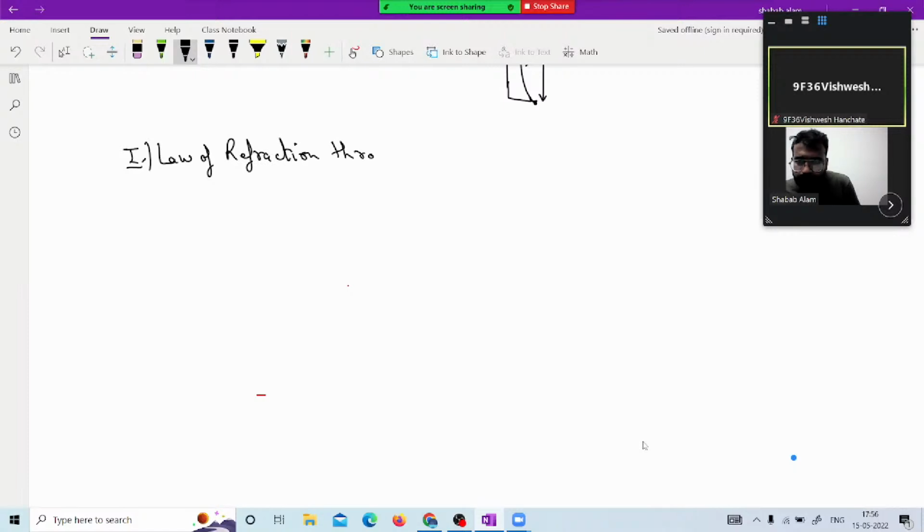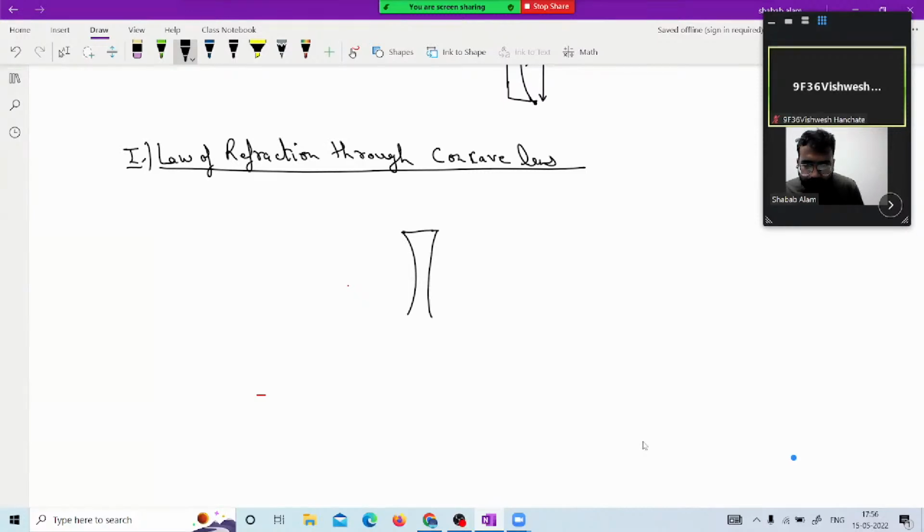Law of refraction through concave lens. The first law is very clear to us: the principal axis, from where it passes, always makes 90 degrees with the surface. As we have seen in the glass slab, the ray which is normal to the interface moves in a straight line without bending. So the principal axis moves in a straight line, and the point of this joining is known as the optical center.